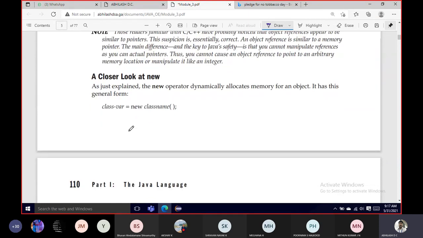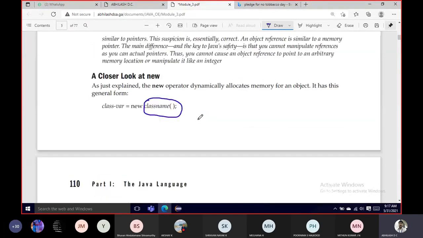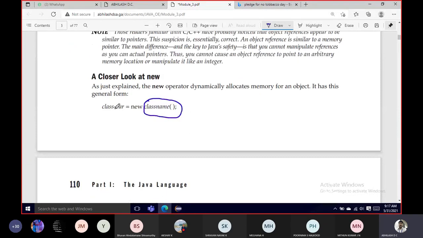A closer look here is, as I said, a class with the function is something called a constructor. So class variable, new class name. As I said, this will be called a constructor. A constructor is called whenever an object is created. Whenever you are declaring a new object, a constructor will be called.